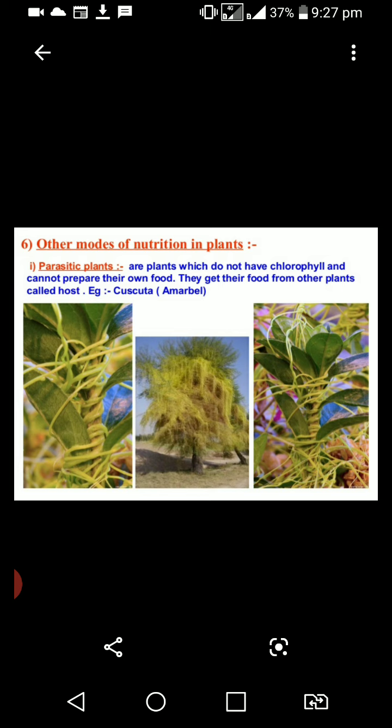The chlorophyll is absent, so they are not able to prepare their own food. They get their food from other plants, that are called host plants.